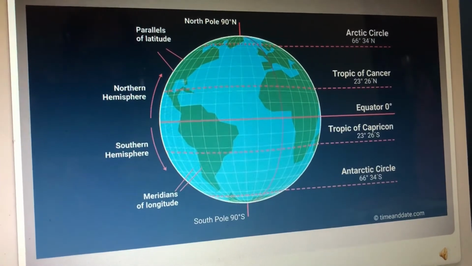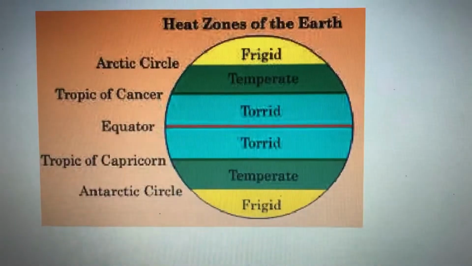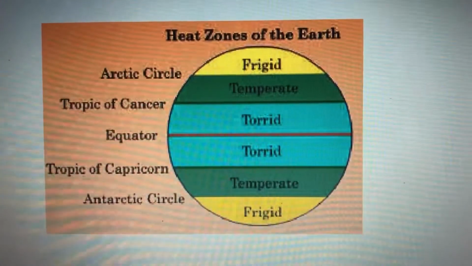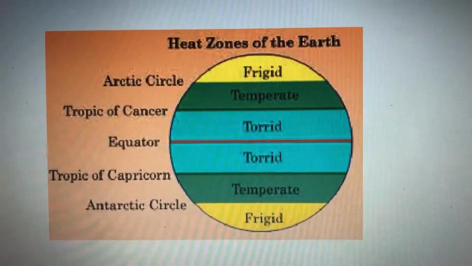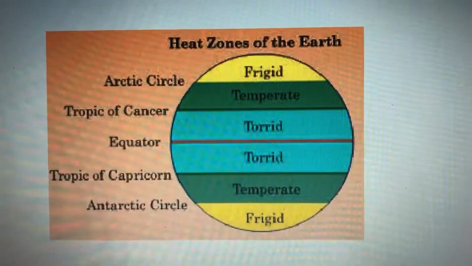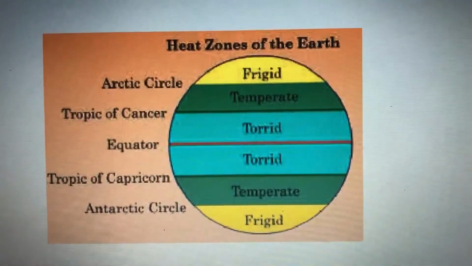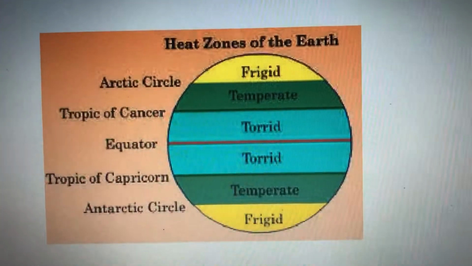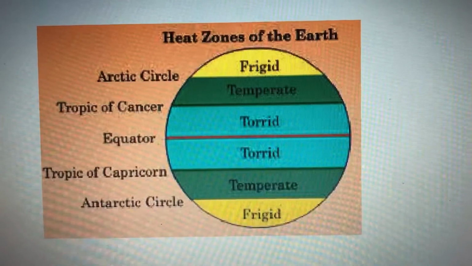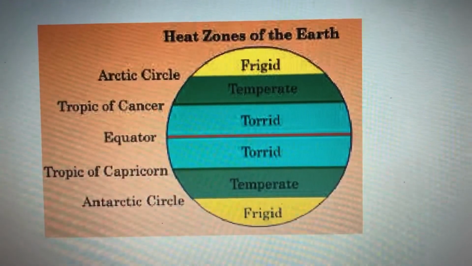66.5° south. Hello students, we already learned in the previous topic about the Tropic of Cancer, Tropic of Capricorn, Equator, Antarctic Circle, Arctic Circle, North Pole and South Pole. Today we are going to start the new topic, that is the heat zones of the earth.